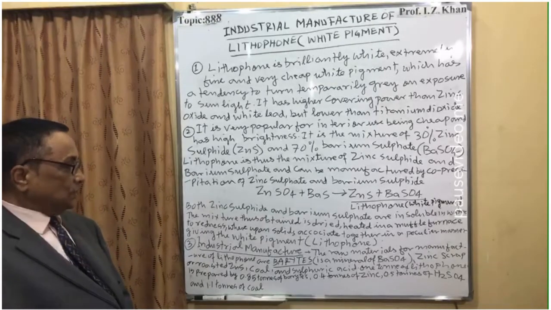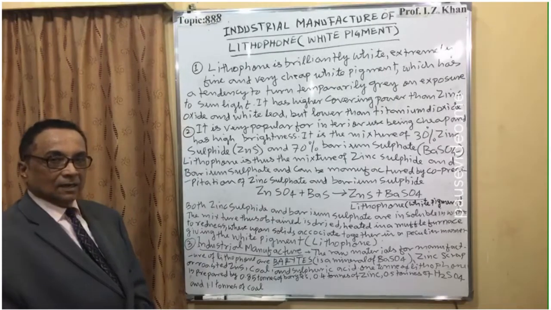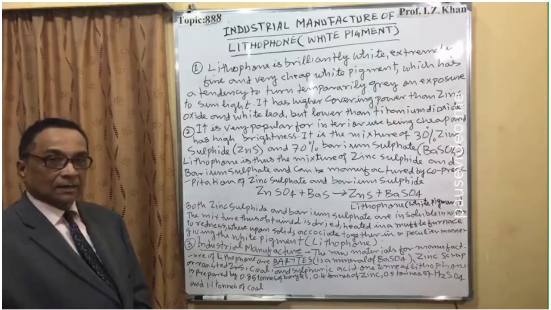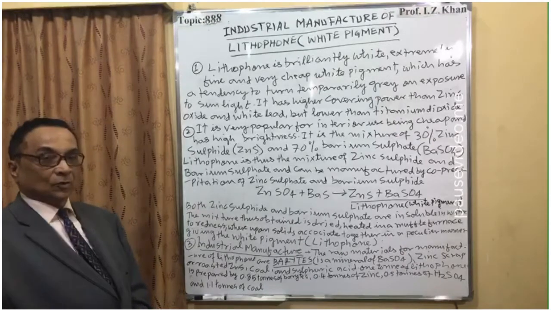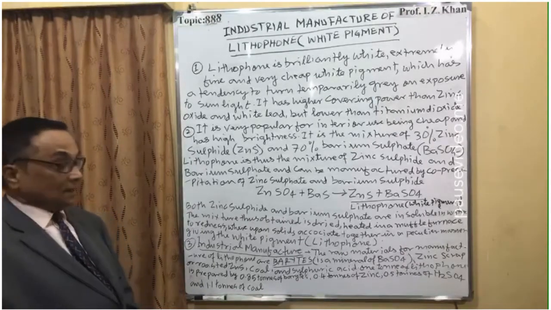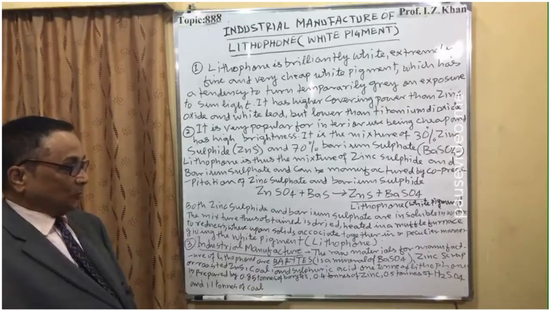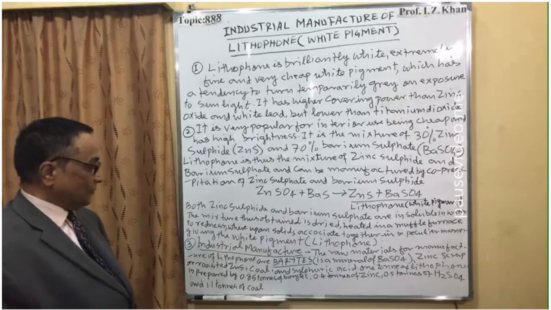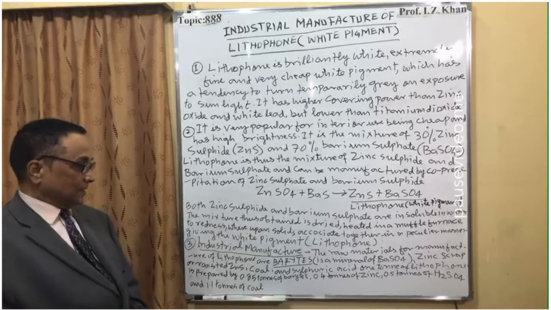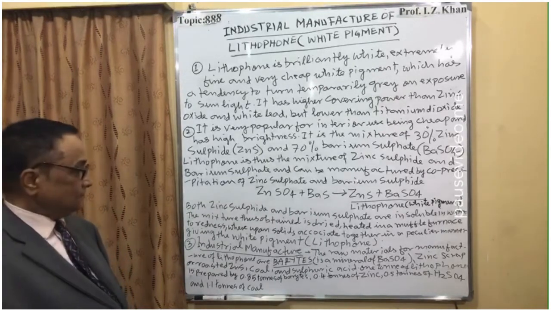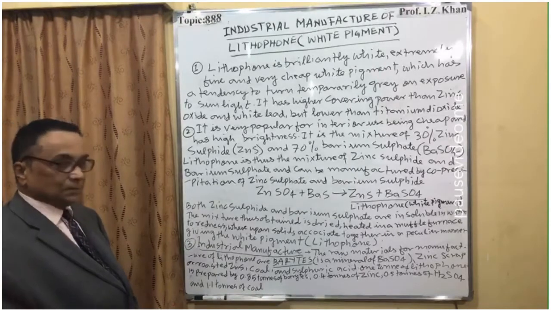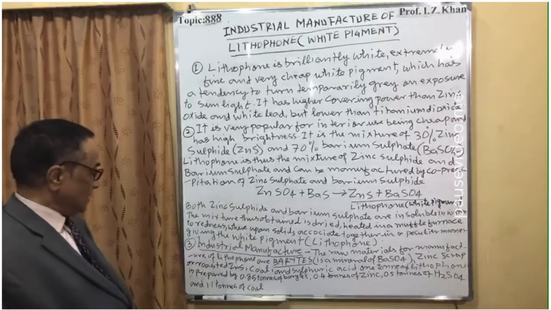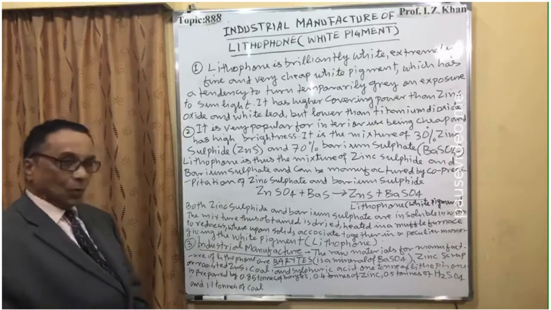Suppose our objective is to manufacture 1 ton of white pigment, lithophone. For that quantity, we require 0.85 tons of barium sulfate, that is barite mineral, plus 0.4 tons of zinc, 0.5 tons of sulfuric acid, and 1.1 tons of coal.